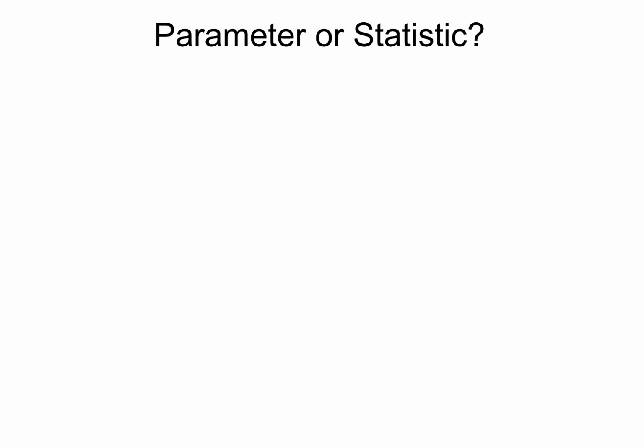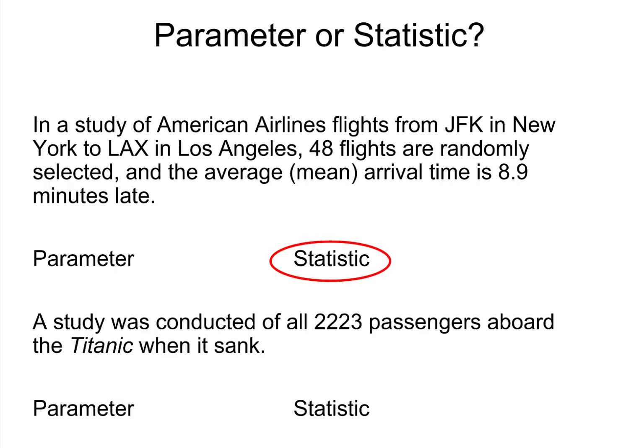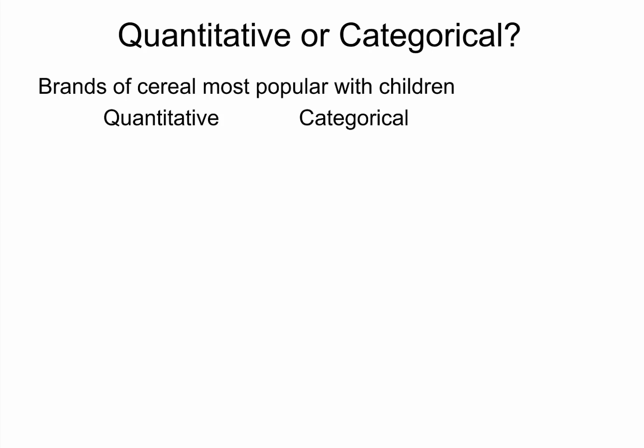So let's review some of the terms we learned in this section. Parameter or statistic in this scenario. In a study of American Airlines flights from JFK in New York to LAX in Los Angeles, 48 flights are randomly selected and the average arrival time is 8.9 minutes late. Notice that there's a sample there, so it's going to be a statistic. A study was conducted of all the passengers aboard the Titanic when it sunk. All means parameter, population.